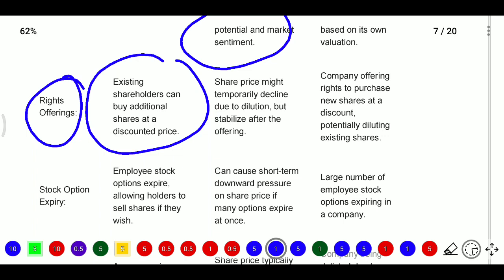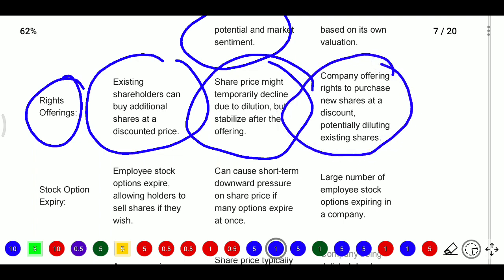The share price may temporarily decline due to dilution but stabilize after the offering. So the company offers rights to purchase new shares at a discount, potentially diluting existing shares.